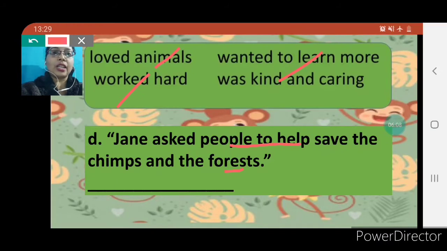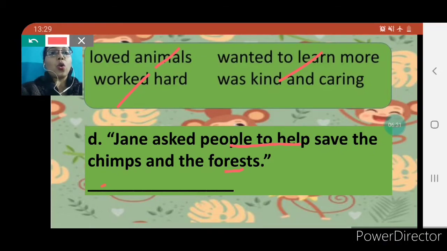Forests were being cut down in Africa at that time, and her friends, that is chimps, were very homeless. They were very sad because the forests are being cut down.